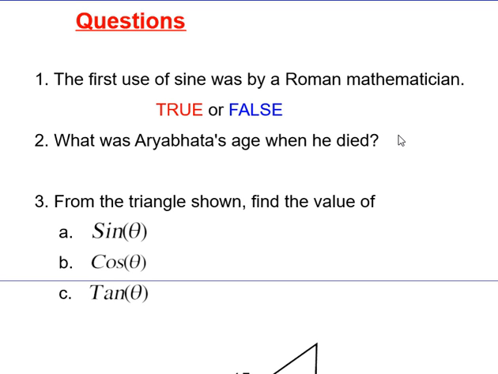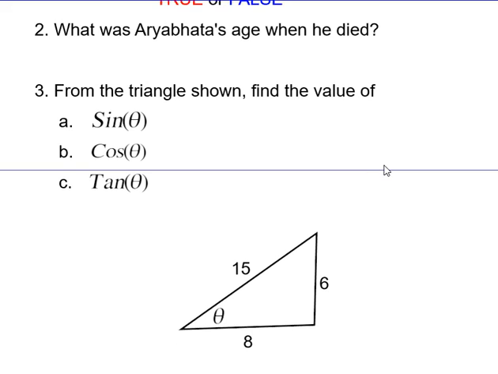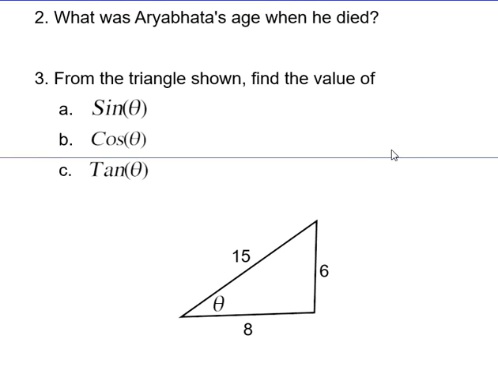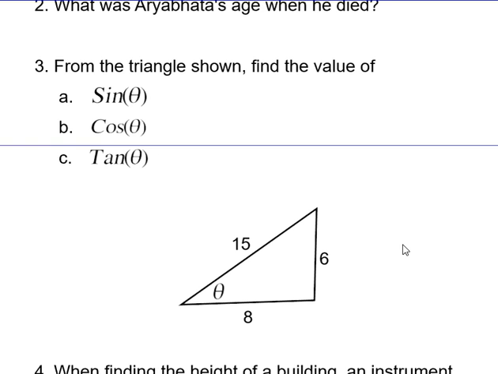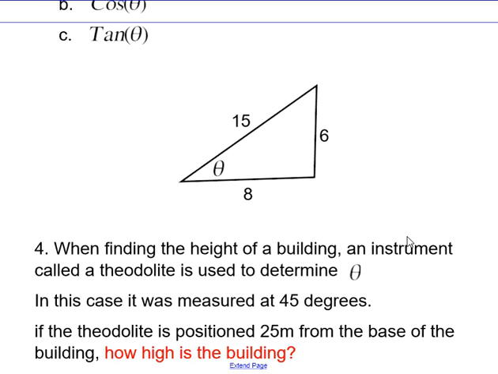We can find that by looking at when he was born and when he died. And finally, I think, oh no, not finally, the problem here, using the equations, find sine theta, cos theta, and tan theta. The final question is, same sort of thing really. When finding the height of a building, an instrument called a theodolite is used to find theta. In this case, it was measured at 45 degrees and positioned 25 meters from the building. So what was the height of the building?